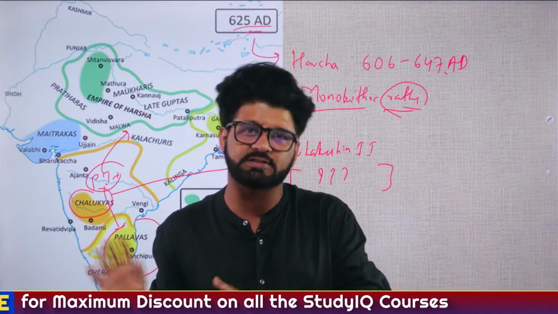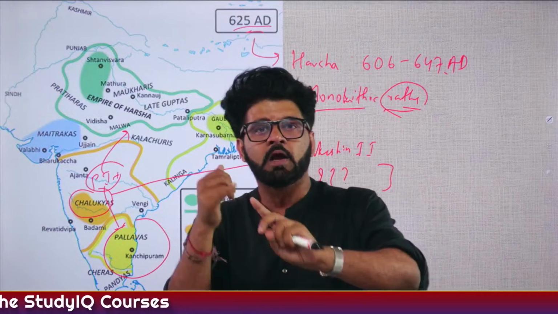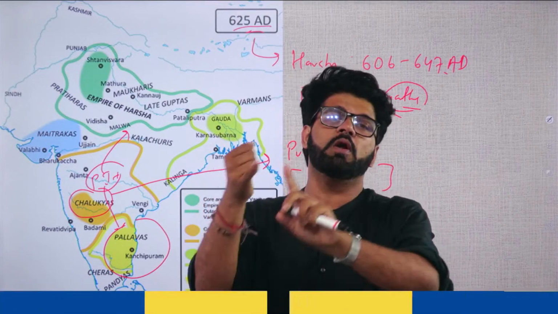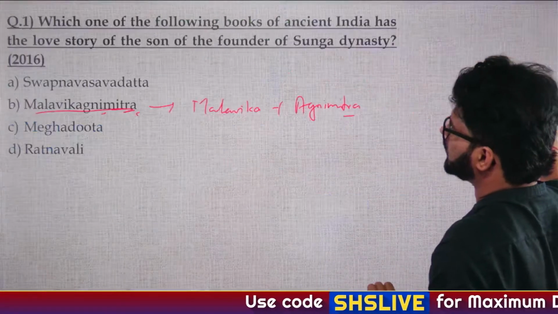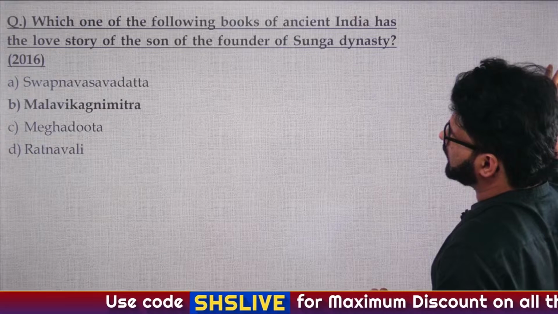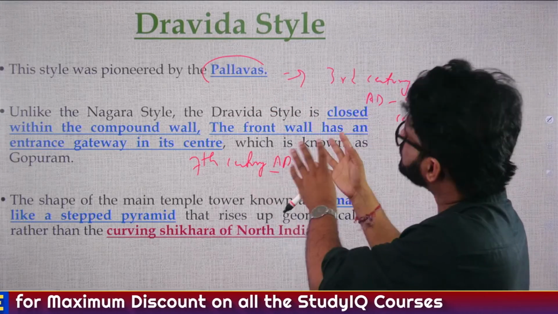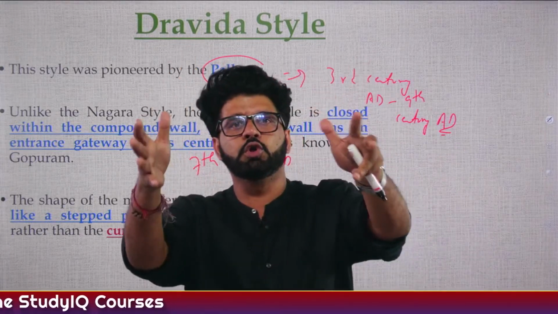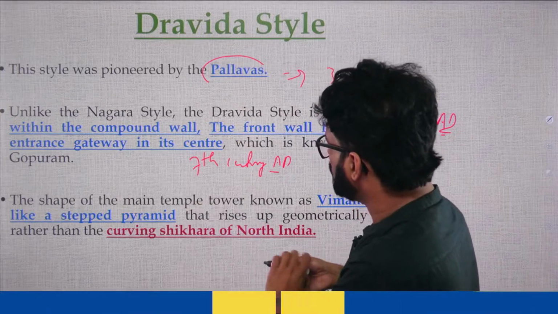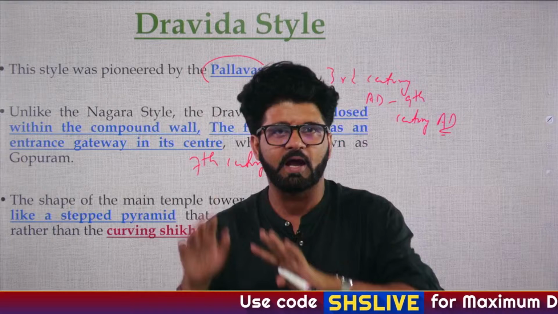The answer is yes, they were contemporary. And you have to remember, when we talk about Pallavas art, we have to remember Mahendra Varman, Narsim Varman I, Narsim Varman II. Cool. So let's come back here. We have talked about this particular question. We are talking about Pallavas and the Dravida style. They were the ones who started popularizing this Dravida style. They started using gopurams, gateways, plus they have a compound wall, and here you will call the upper structure of the temple as Vimana.